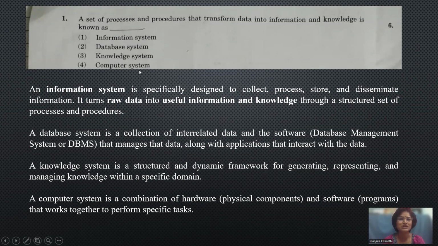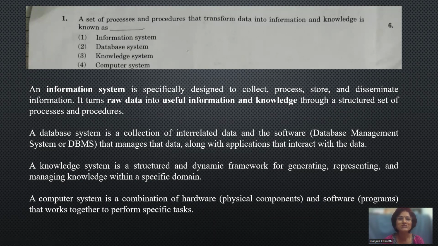Each option is postfixed with system. Just consider the computer system. The computer is an electronic device. Once we assemble the computer and switch on the power supply, that is why it is called an electronic device. Once we have installed the operating system, it will work as a computer system. Unless the operating system is installed, it cannot work as a computer system. It is just an electronic device.